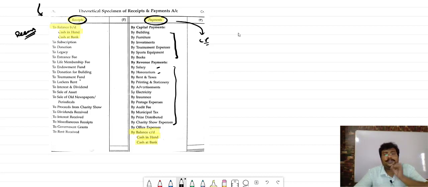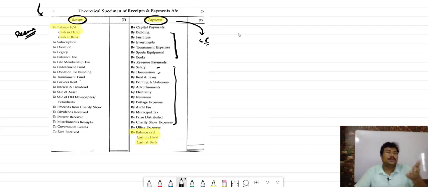I will tell you each and every word's meaning when we solve the numerical, specifically if it is a new word for you. So without any delay, this is the format. You understand the theory of the receipt and payment format. Two sides are there: one side is receipt, one side is payment. No matter whether it is capital or revenue, all receipts will be recorded on the receipt side. Similarly, whether the payment is capital or revenue, all will be recorded on the payment side.